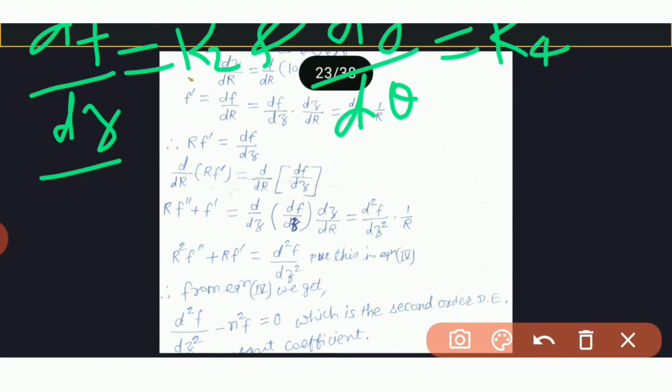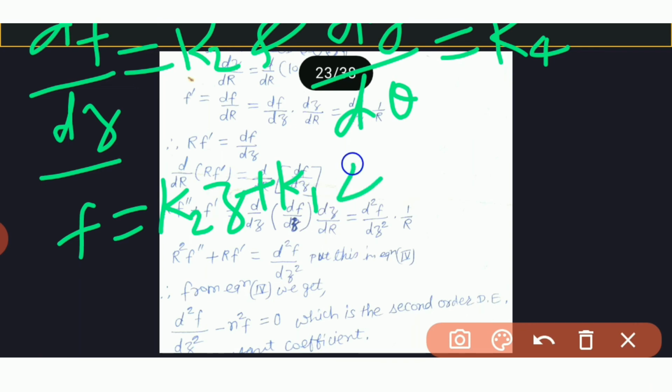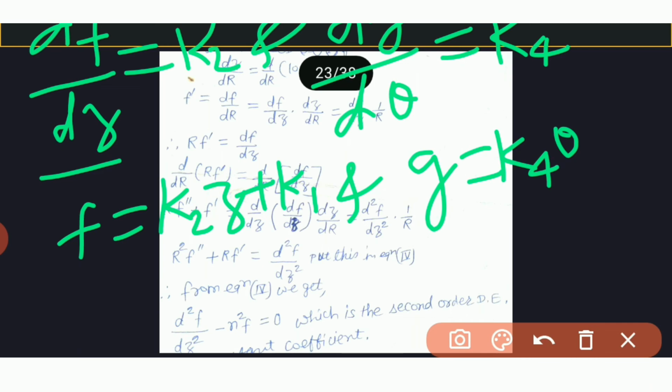Again integrate this, then we get f is equal to k2z plus integration constant k1, and again integrate this dg by d theta, we get g is equal to k4 theta plus integration constant k3, or this can be written as f is equal to k1 plus k2 z.